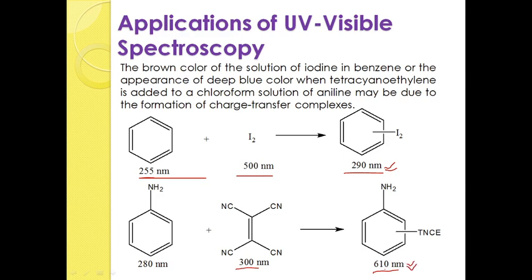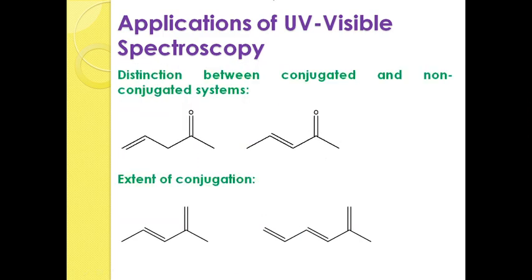So, by the color development also we can say that yes, the charge transfer spectra or charge transfer complex is formed. By this method we can find out the presence of charge transfer complex by the association of two molecules. It can be determined by using the technique UV visible spectroscopy. Now, the next one is